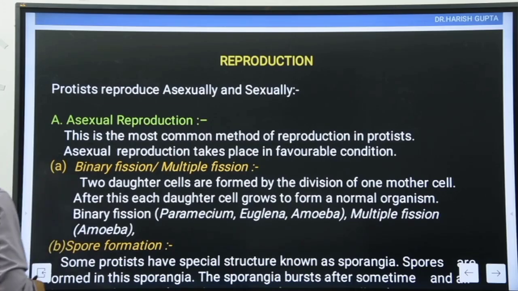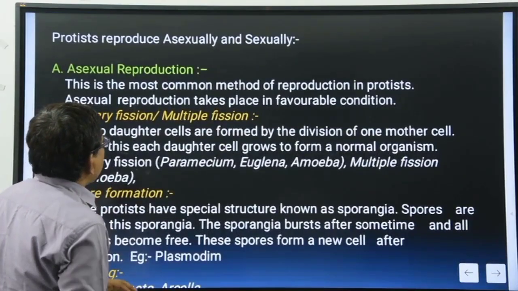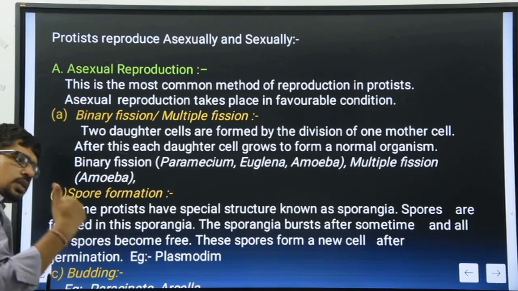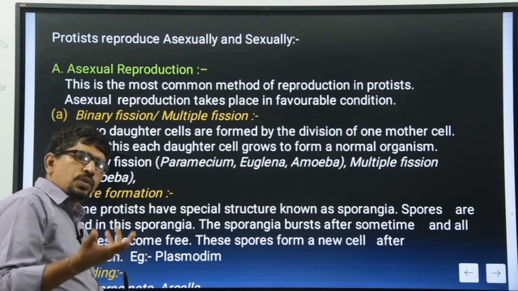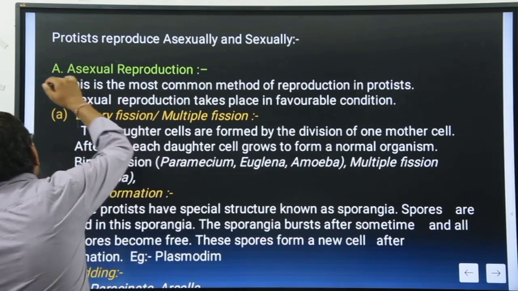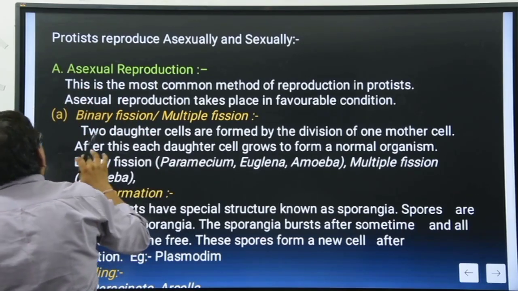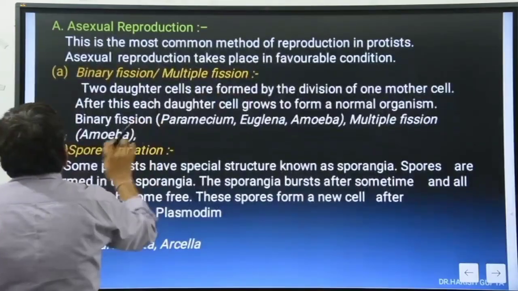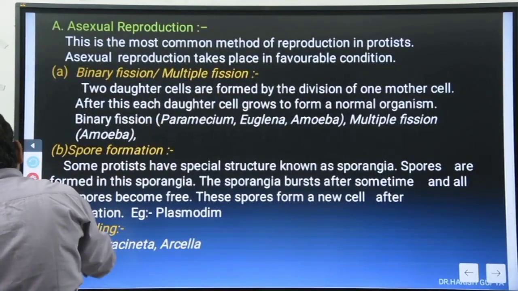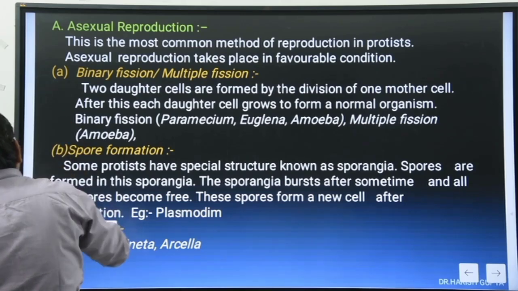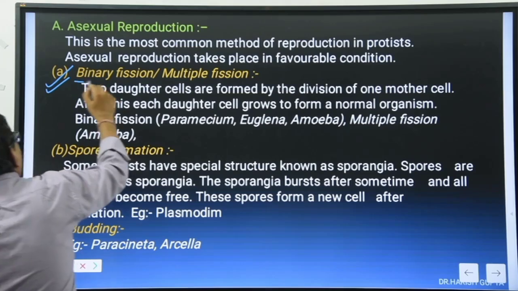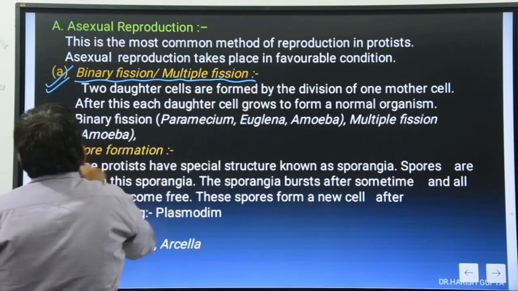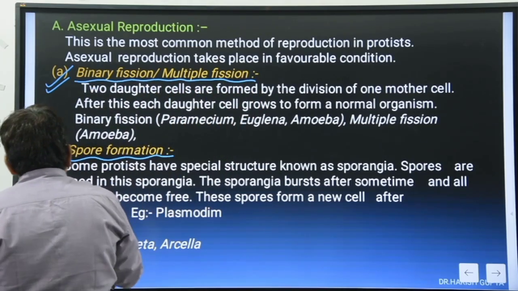Clear? Where we discuss here reproduction, we can say the protists reproduce asexually and sexually, both. First we discuss the asexual reproduction. The first one is the binary fission, second one is the spore formation, budding. They are the procedures of the asexual reproduction. Here, first one is the binary fission or multiple fission, second spore formation, third one is the budding.